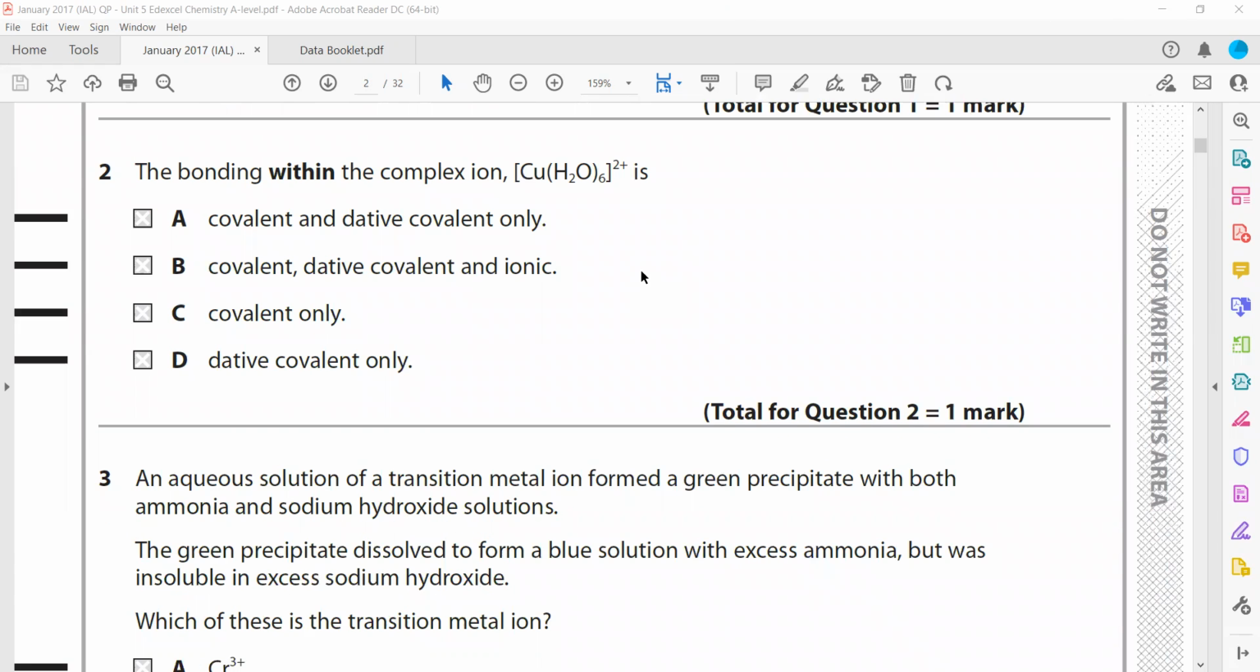The bonding within the complex. So within the complex, what we have is, yeah, that's right, because within the complex there will be covalent bonds as water molecules are there, and there will be a dative bond between the central atom and the ligands.